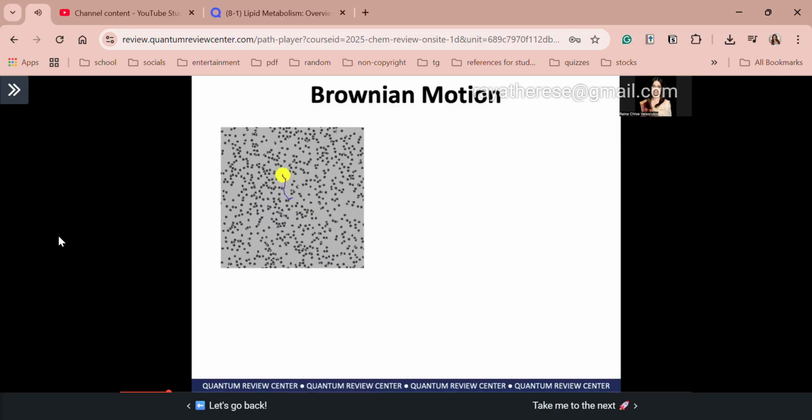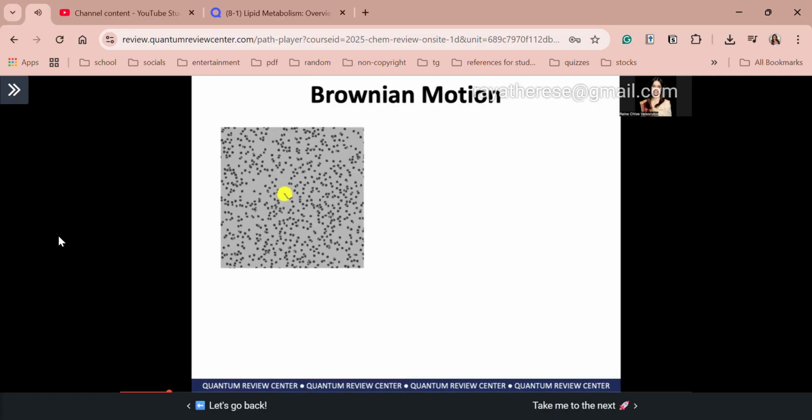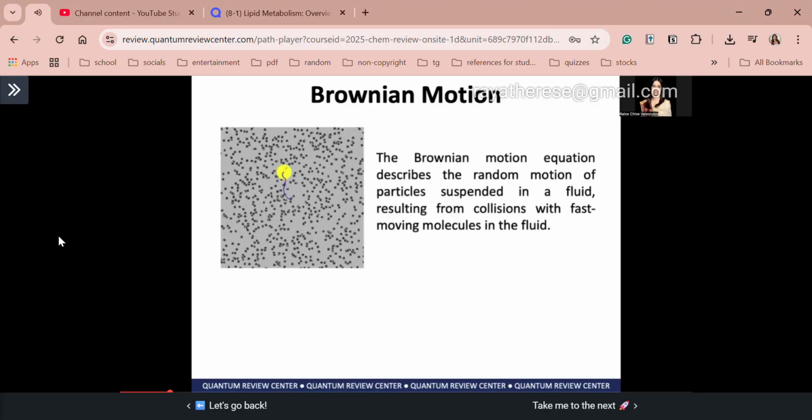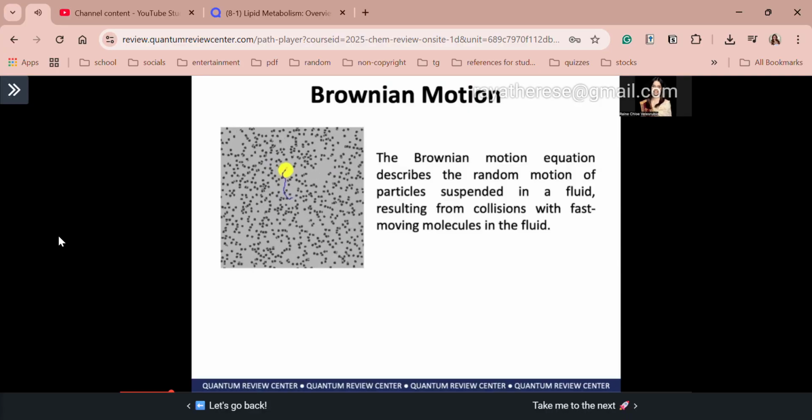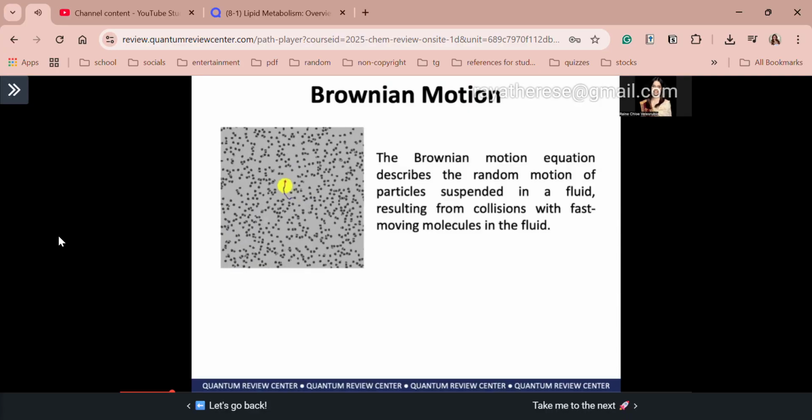Now, the degree of random motion in a particle is generally more pronounced in smaller particles, less viscous liquids, and elevated temperatures. So, diba, sinabi natin kanina, diffusion is governed by Brownian motion. Again, it describes the random motion of particles suspended in a fluid. Dahil sa random motion nila, guys, meron silang collisions, diba? The collisions ang mga fast-moving molecules sa fluid mo.